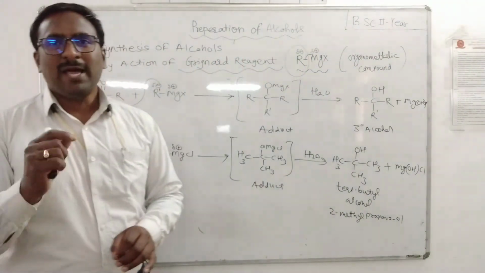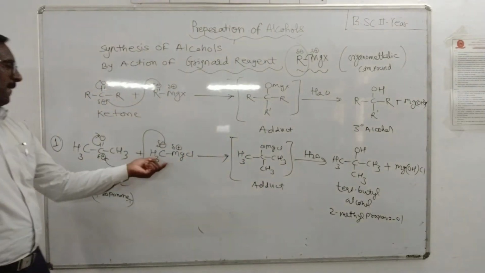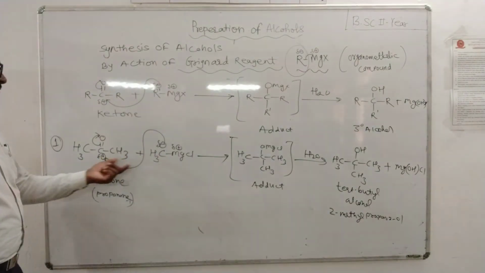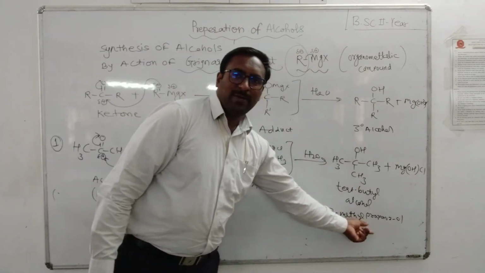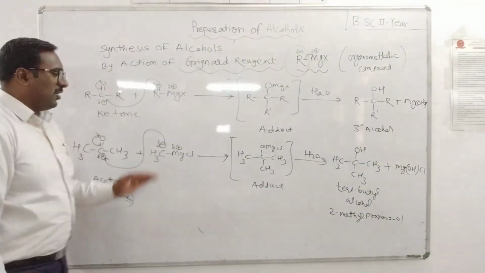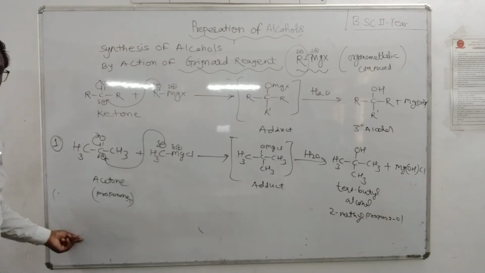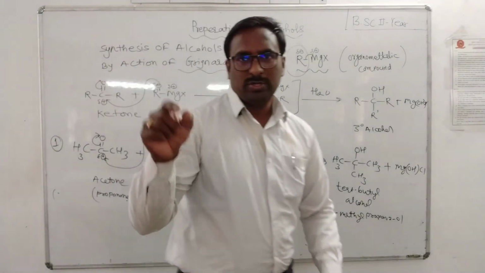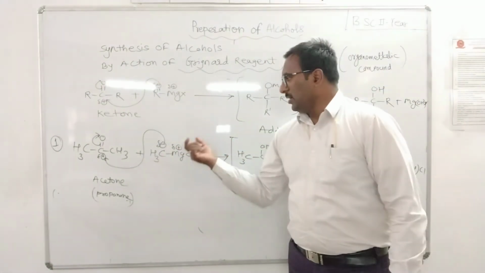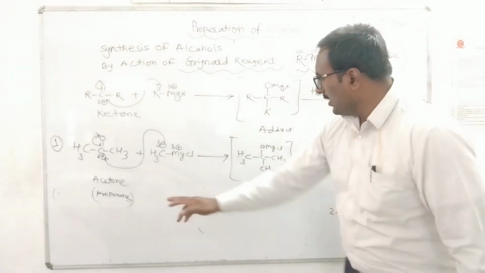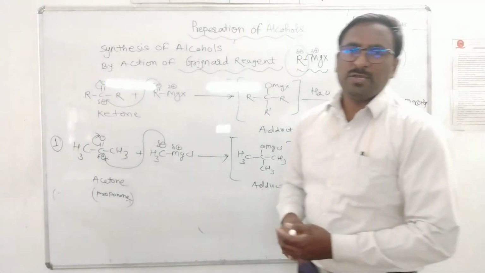Very simple method is addition of Grignard reagent. We can synthesize it by addition of methyl magnesium chloride. Nucleophilic addition on acetone gives 2-methyl propan-2-ol, tertiary butyl alcohol. Do the copy, solve another example. Instead of acetone, butanone, hexanone, you can take the homologous series of acetone. Again, you can increase the number of carbon atoms, methyl, ethyl, propyl, work out these examples and do the practice. When you do the practice, you will understand the mechanism.